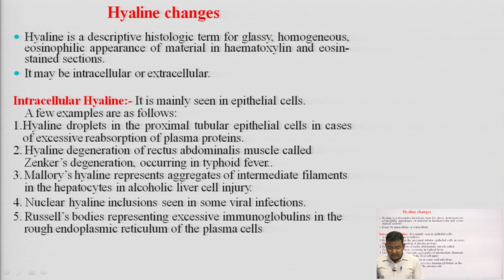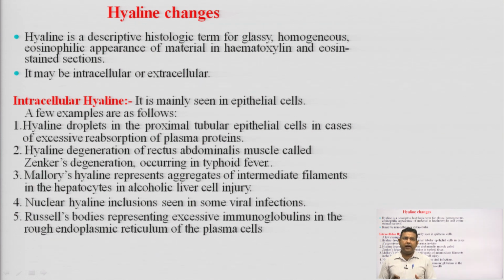There are some examples I have given here. First one is hyaline droplets in the proximal tubular epithelial cells in case of excessive reabsorption of plasma protein. Proximal tubular epithelial cells, you know, proximal convoluted tubule of the nephron.